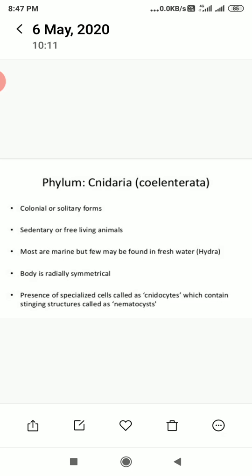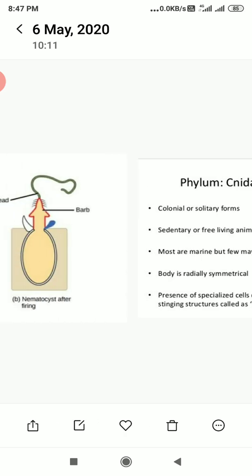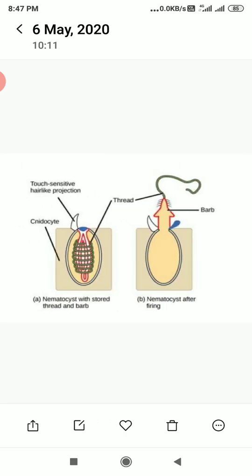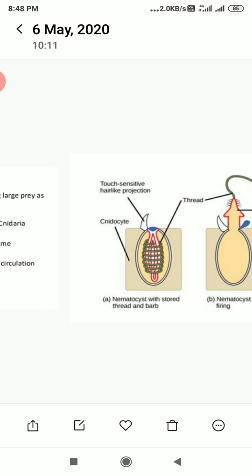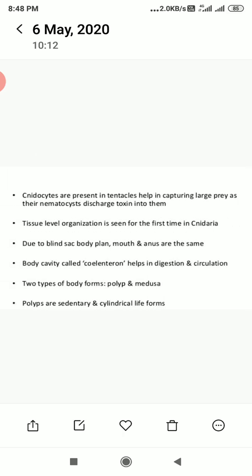Presence of specialized cells called cnidocytes, which contain stinging structures called nematocysts. These stinging structures help these organisms against their prey. You see, these are thread-like structures. These are called stinging parts, which help to protect them from predators. Cnidocytes are present in tentacles, help in capturing prey, as their nematocysts discharge toxin into them.